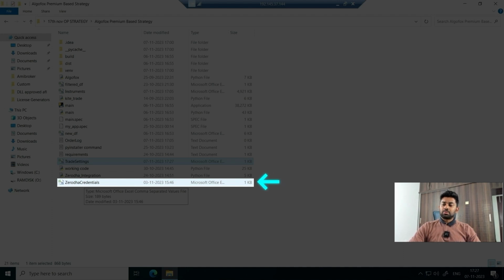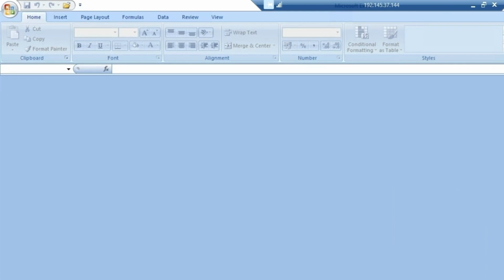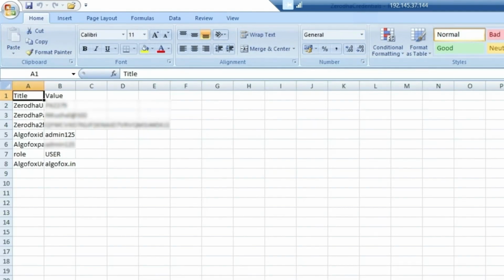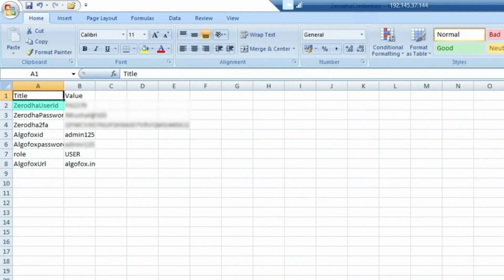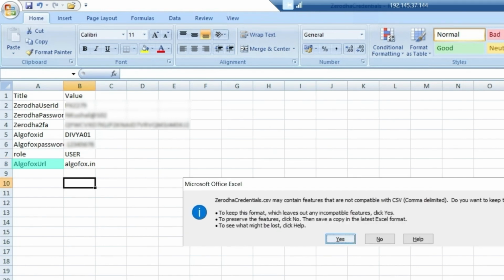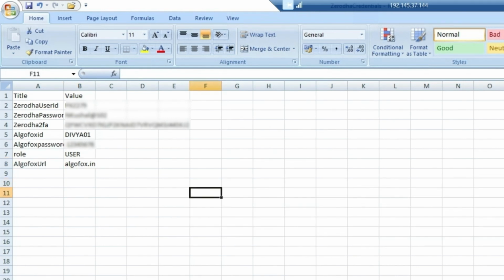So I am using Zerodha APIs to fetch the live data. So I have to add Zerodha API credentials as well. To do that, we have here Zerodha username, Zerodha password, Zerodha 2FA. And then here, I will add my Algofox ID. This is my Algofox ID. And this is my Algofox password. And the role will be user, Algofox URL will be algofox.in, no changes there. So once we do it as it is, we can save this Excel as well.